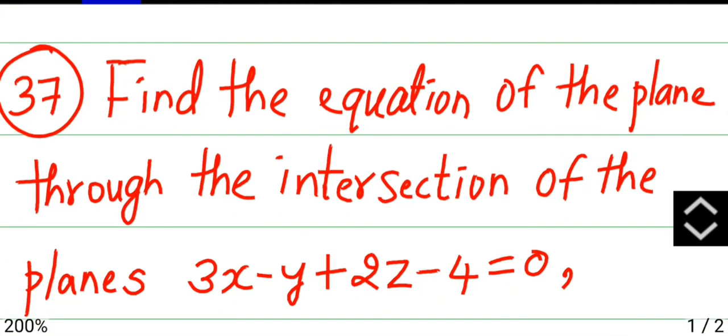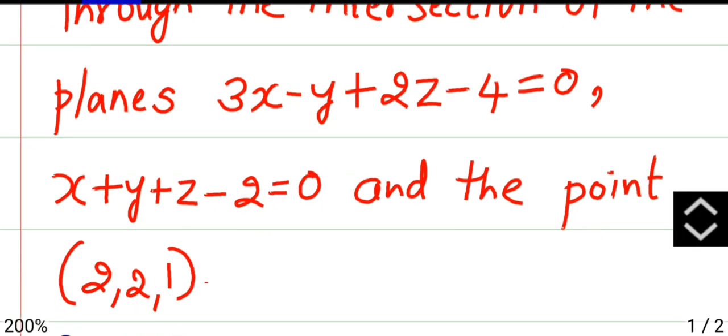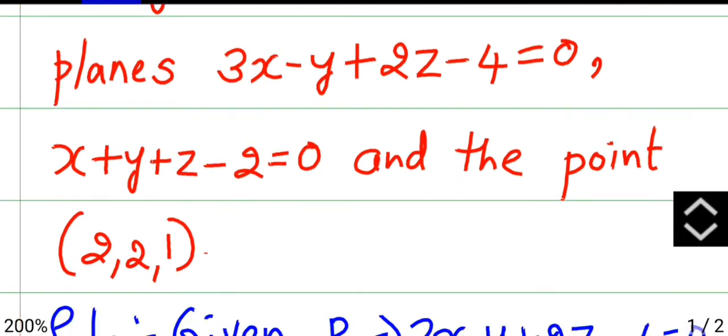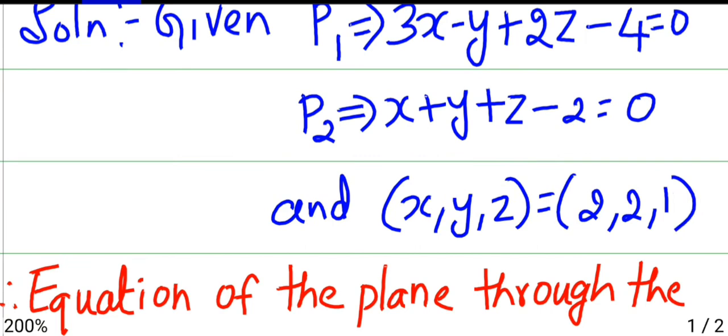Now next one, find the equation of a plane through the intersection of the planes 3x minus y plus 2z minus 4 equals 0, x plus y plus z minus 2 is 0, and the point is 2 comma 2 comma 1. So here they have given plane 1 as 3x minus y plus 2z minus 4 is 0, and plane 2 is x plus y plus z minus 2 is 0, and it is passing through the point x y z as 2 comma 2 comma 1.